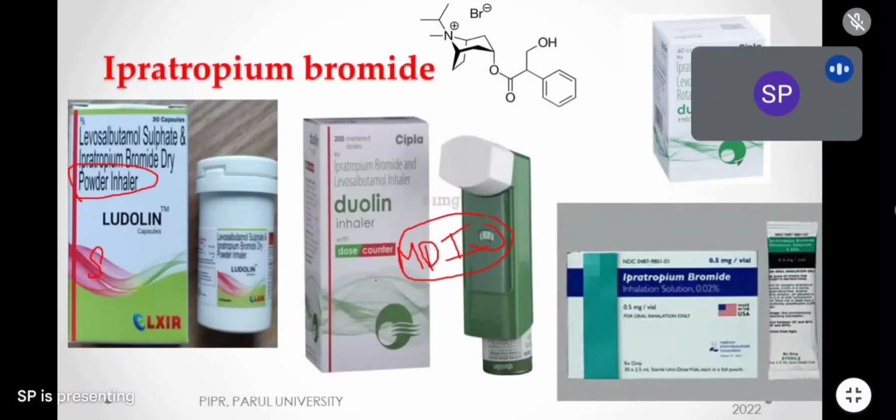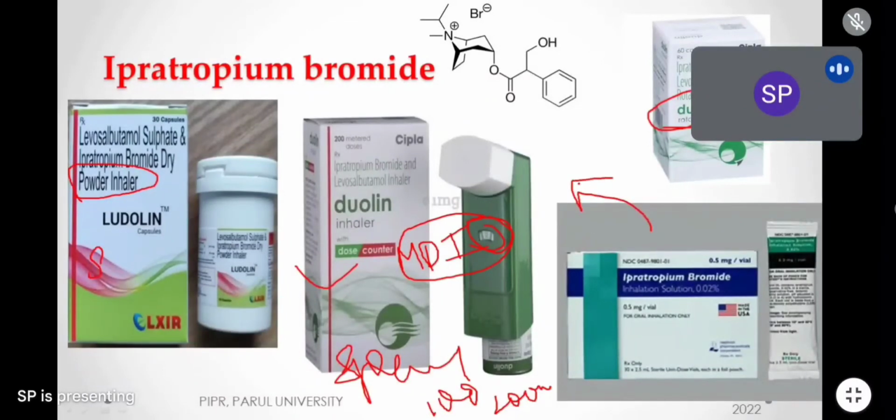Okay, through that. And there are some without fixing also, directly in single inhalation or in single spray. In single spray we have 100 mcg, 200 mcg, like that metered dose inhalers we have. Okay, so this is also available with ipratropium bromide. Actually here we have combination, and we have rota caps also for ipratropium bromide and levosalbutamol, and directly ipratropium bromide respules also we have. Okay, this respules के बारे में भी in last class I told. They are inhalation solutions. They are used in the nebulizer में use करते. Okay, so these are different formulations of ipratropium.